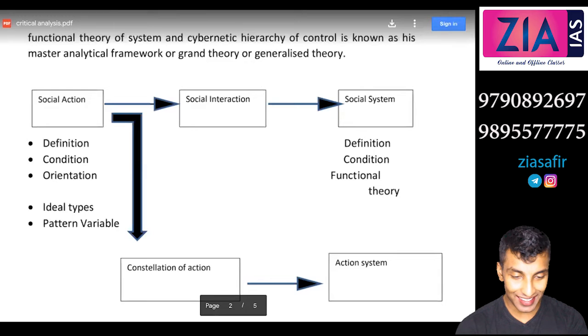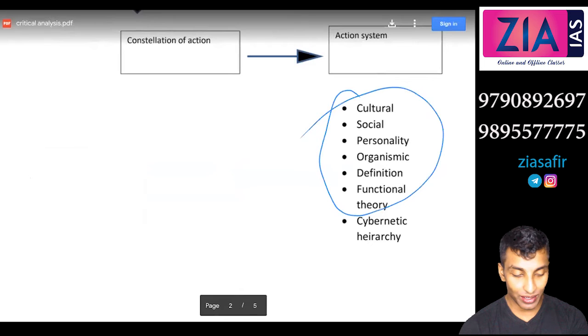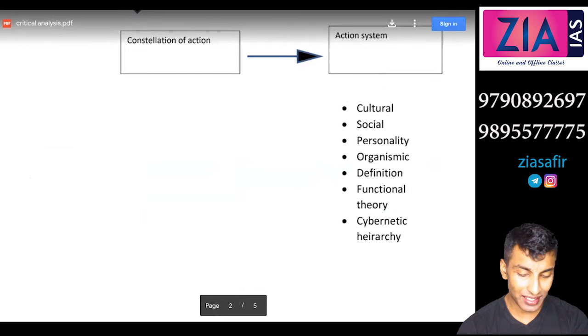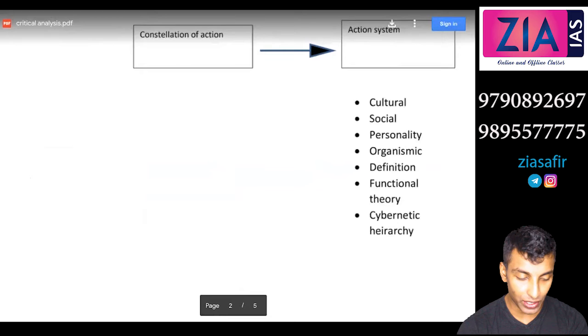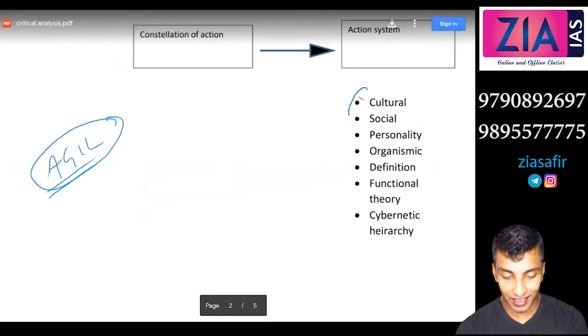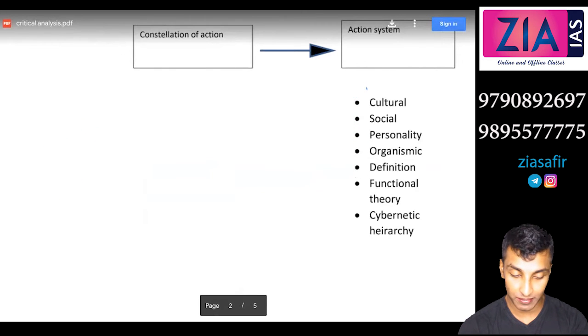Is it the same as cybernetic? There is no such common term given by Parsons. Like the AGIL model is actually given by Parsons, so we can generalize this. But the CSPO model, maybe somebody told you to remember this easily. This is a code word for some people, not for Parsons. You can't generalize that.